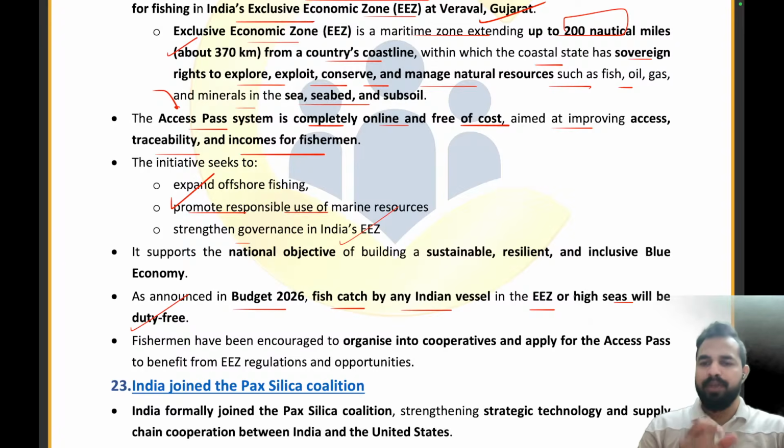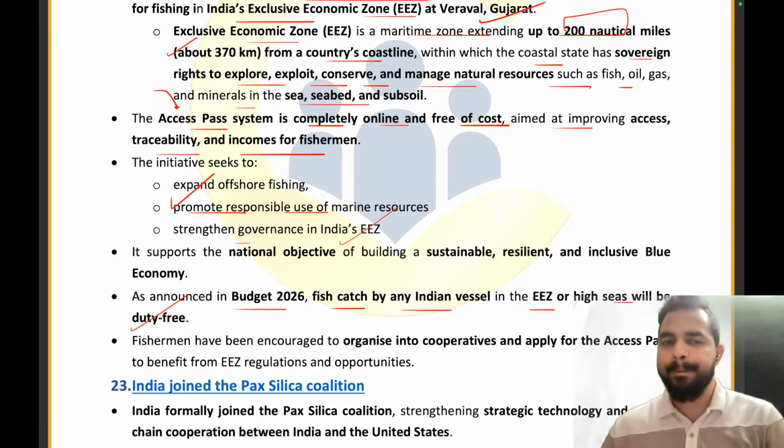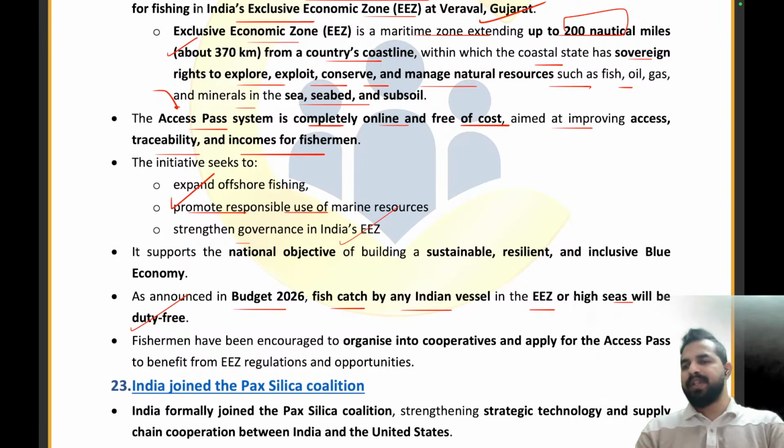अगर एक्सक्लूसिव इकोनॉमिक जोन के अंदर आपने कोई भी फिश you have captured in the fishing activity, so basically that fish will be considered as duty free, right? So you don't need to pay any duty for that fish according to the budget 2026. Clear, everyone? Are you guys able to understand this article from examination point of view?